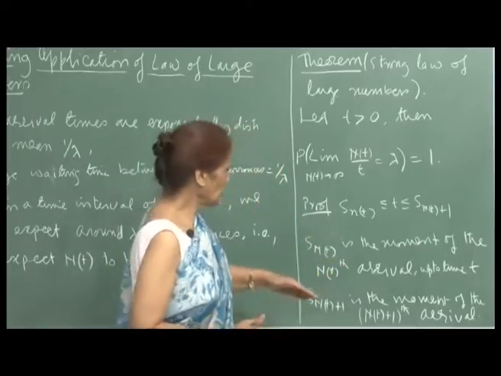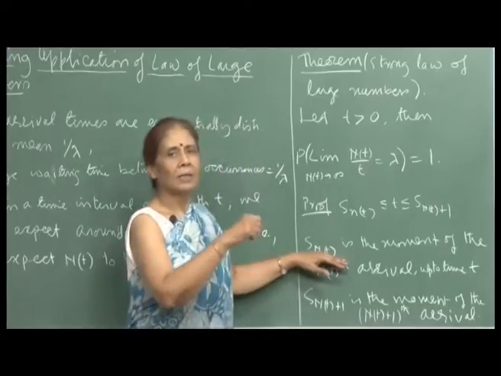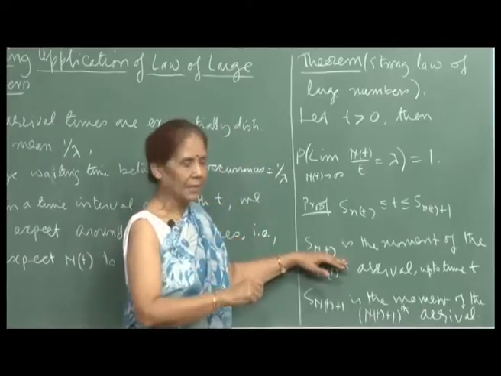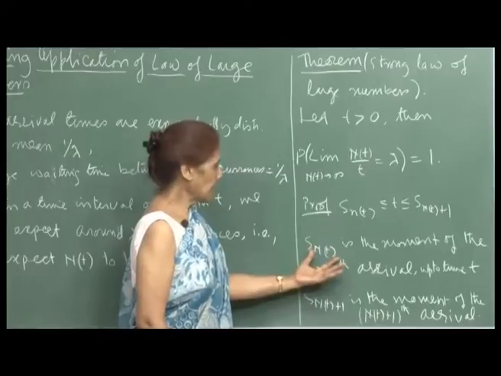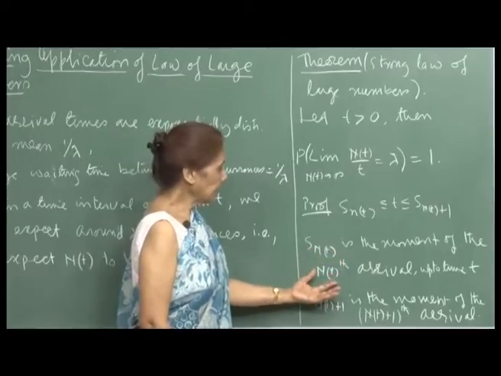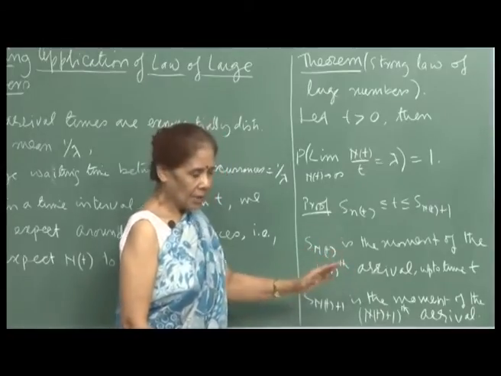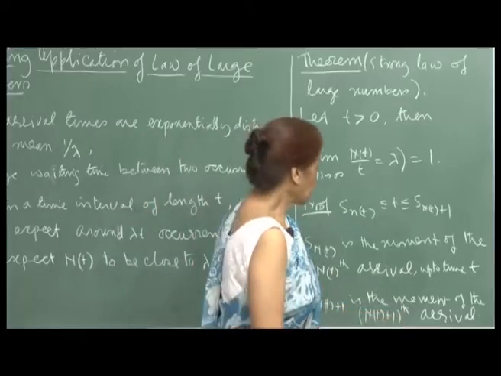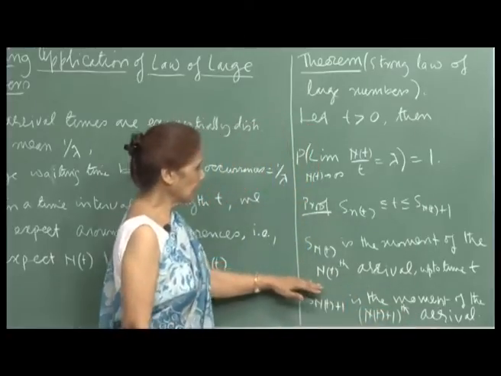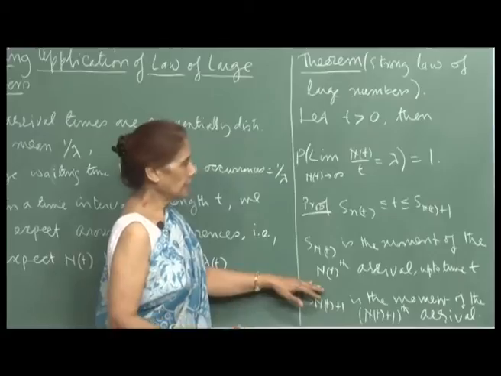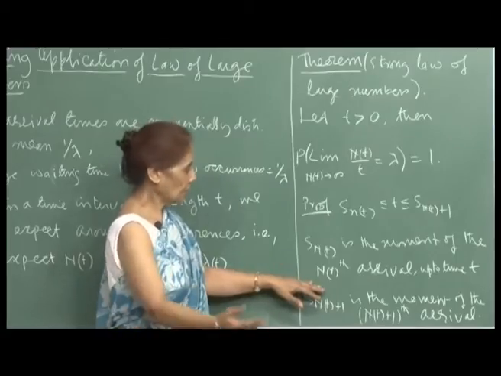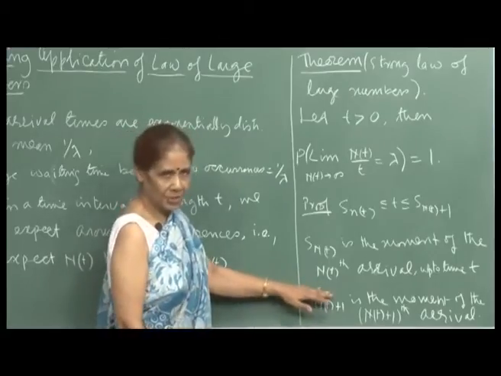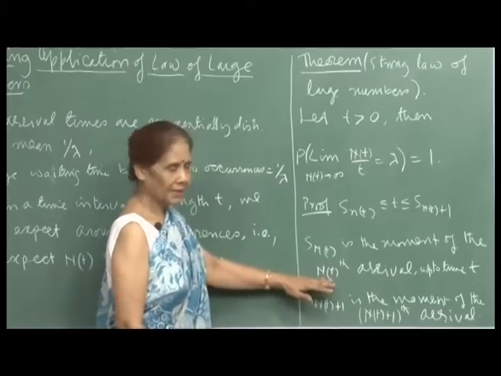That means S n denoted the time at which the nth service got completed. So, here S n is the moment of the nth arrival. I hope with reference to the context, things will be clear, because here I have not introduced the waiting time and so on up to this point. So, that should be okay.